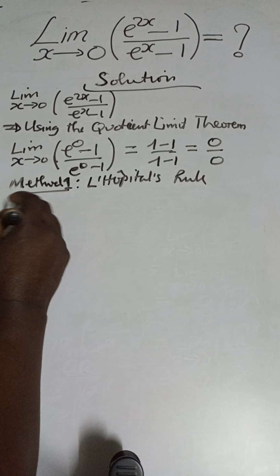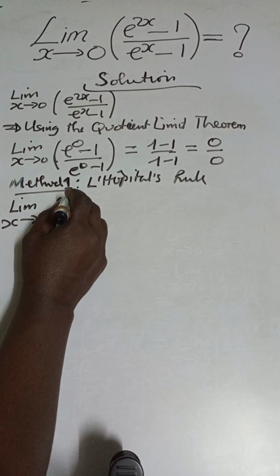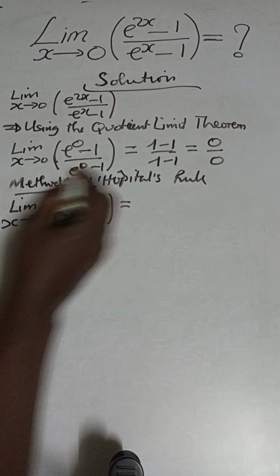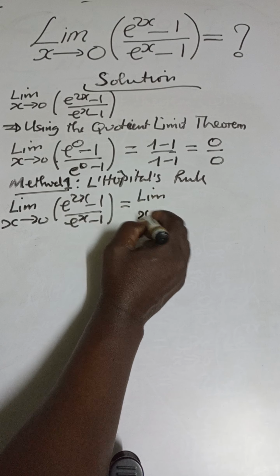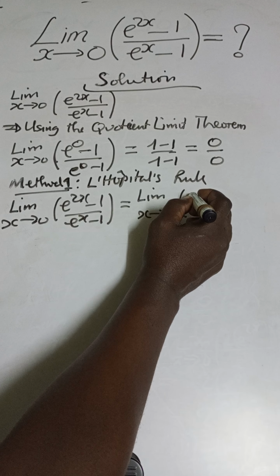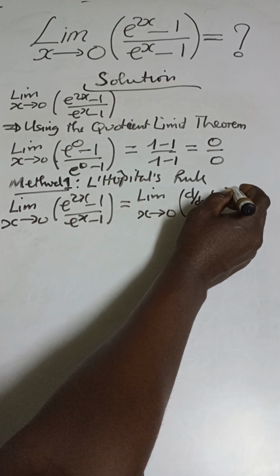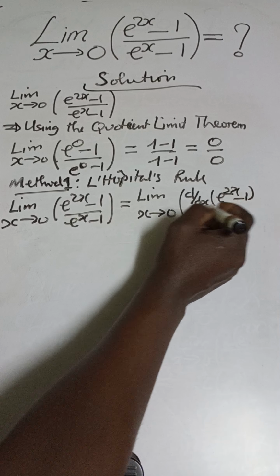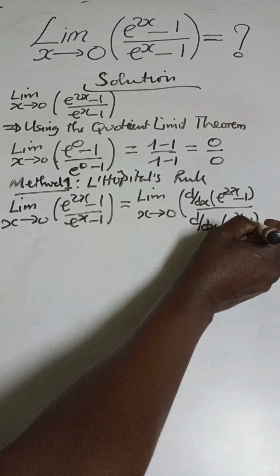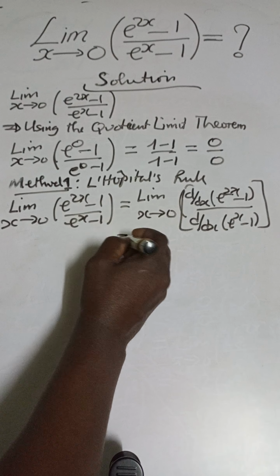To apply the L'Hopital's rule, it says that the limit as x approaches 0 of (e^(2x) - 1) over (e^x - 1) is the same as the limit when we take separate derivatives of the numerator and separate derivatives of the denominator. That is what the L'Hopital's rule says. Now let's go ahead and evaluate.